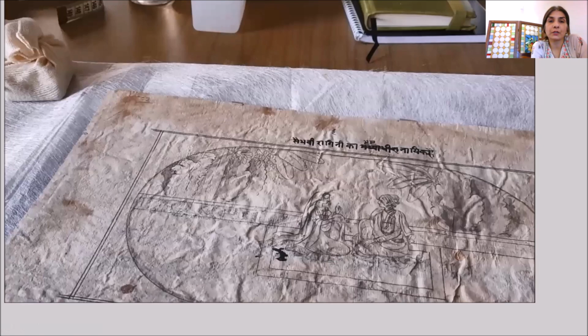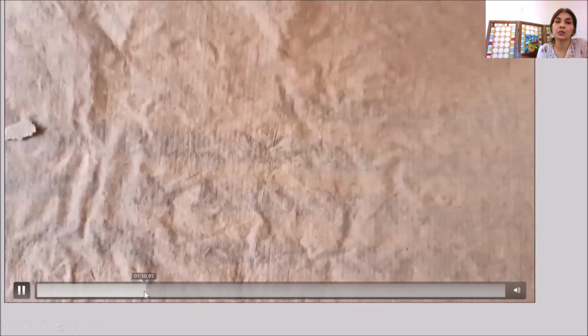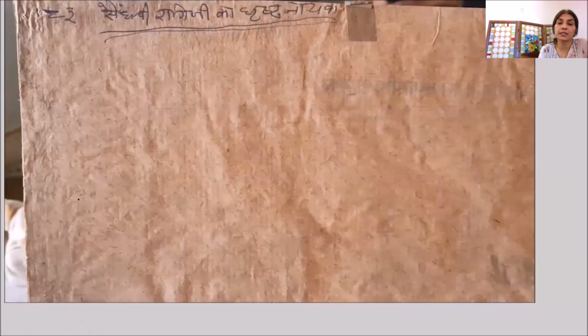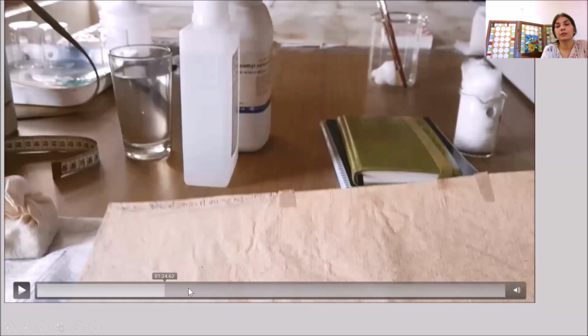When I saw it through the light, we could see writing at the back. Initially I didn't know whether the writing was on the backing or the original paper itself. But later on, I found that it was on the original paper. There was a little area from where the backing was lifted, and we could see that the written area was on the original paper itself. It is here.